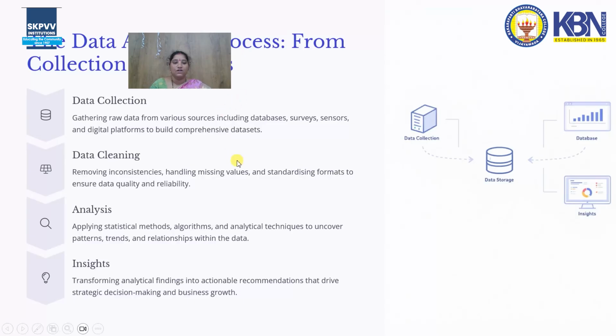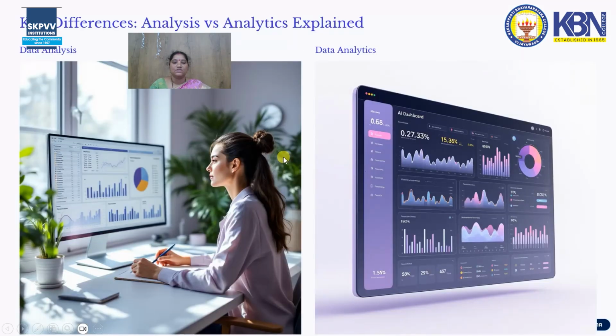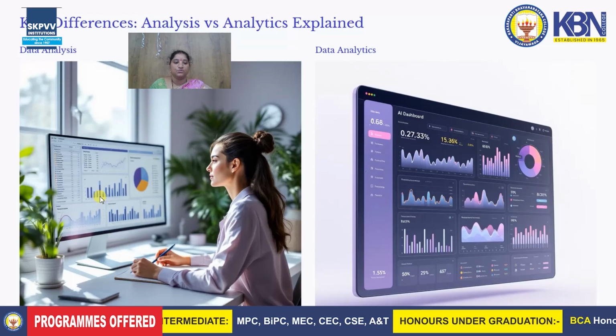Now, this is the diagram of data analysis and data analytics. In this diagram, for data analysis, we can see some plots and some charts visible on your desktop.